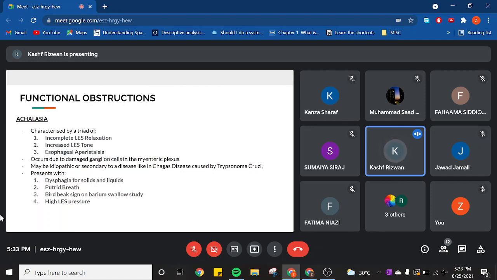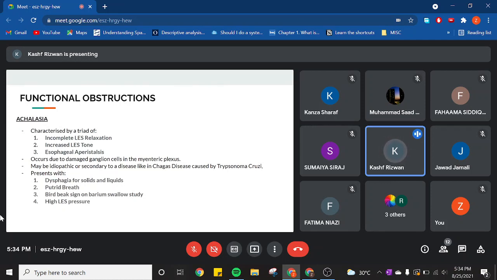So because of this incomplete lower esophageal relaxation, and because of the esophageal aperistalsis, you have disordered esophageal motility. So the triad is incomplete LES relaxation, increased LES tone, and esophageal aperistalsis. The pathophysiology behind it is that it occurs due to damaged ganglion cells in the myenteric plexus. The myenteric plexus, like I discussed earlier, is present between the circular and the longitudinal layers of the muscularis propria.